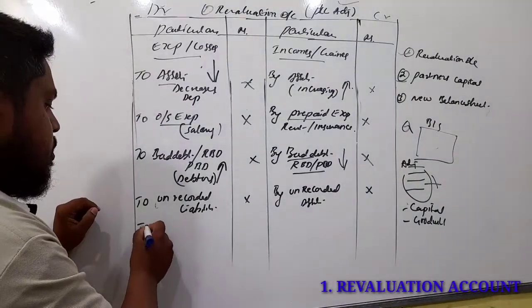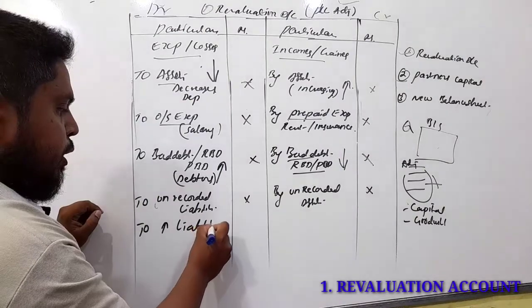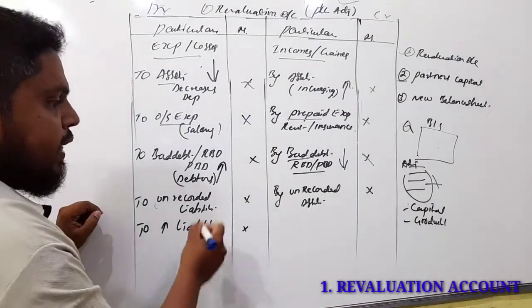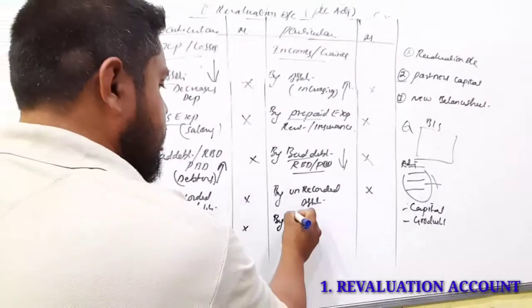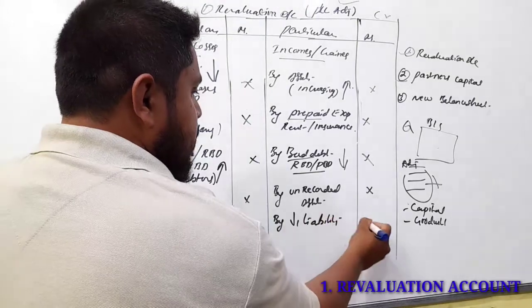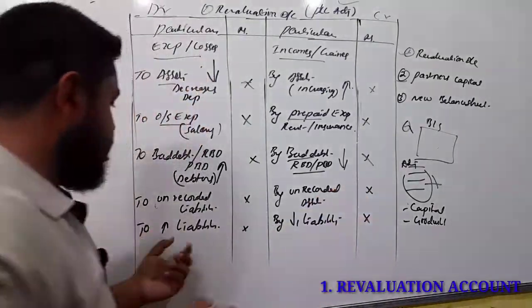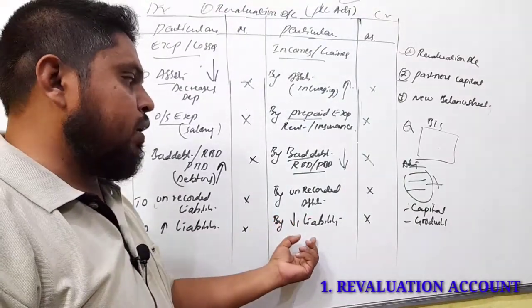Next, increase in the liability, debit side. Next, decrease in the liability, you have to record on the credit side. Increase in liability, debit side, decrease in liability, credit side.